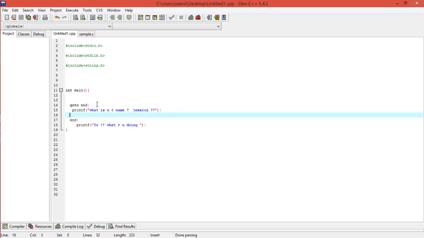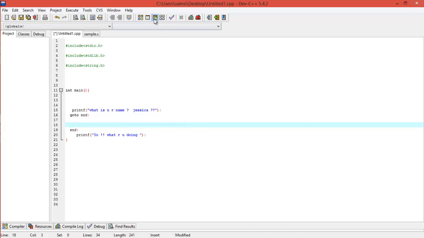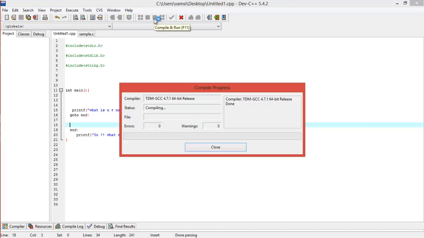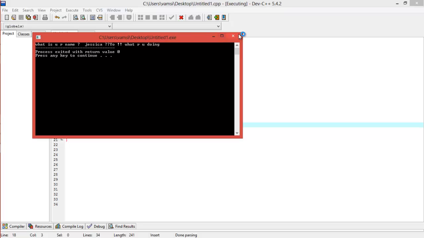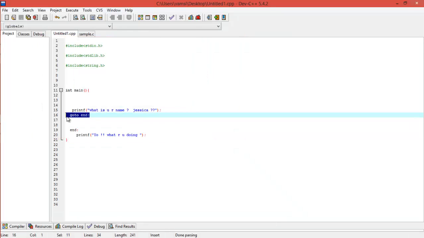So now suppose you write goto end here, then this will be printed too. Both will be printed.